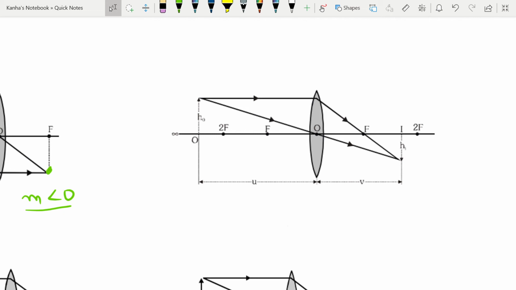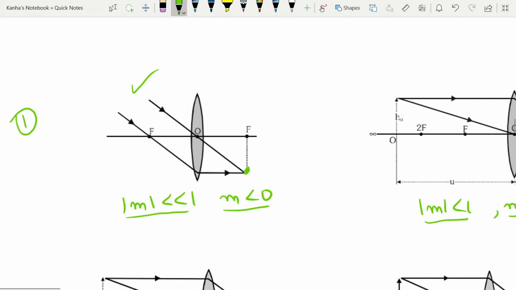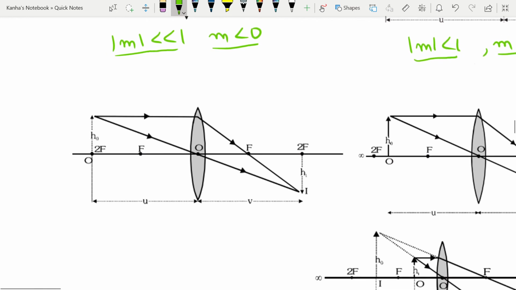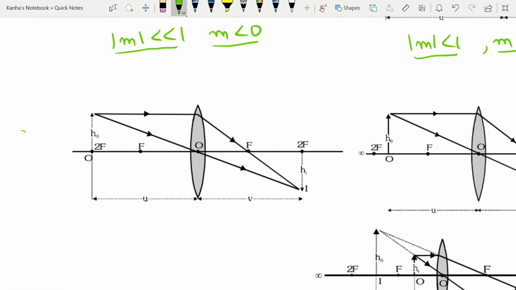If it's placed between infinity and minus 2f, then mod m is less than 1 and m is less than 0, so it is again diminished, maybe not to that much extent, but still real and inverted. Next is the case when the object is placed at 2f. The image here is of the same size, m is equal to minus 1.